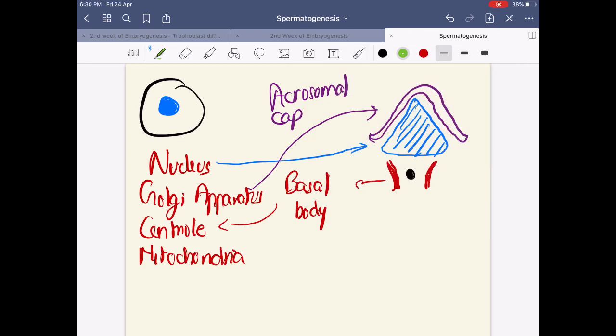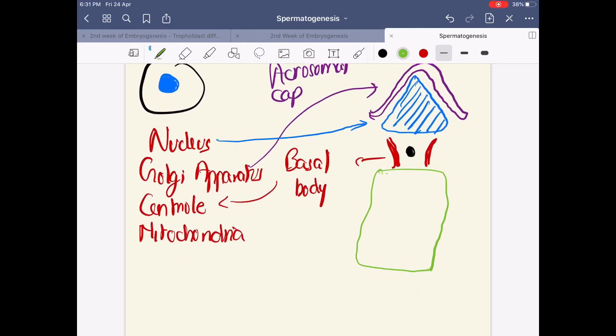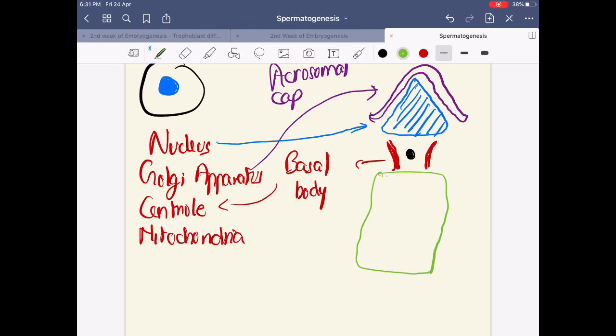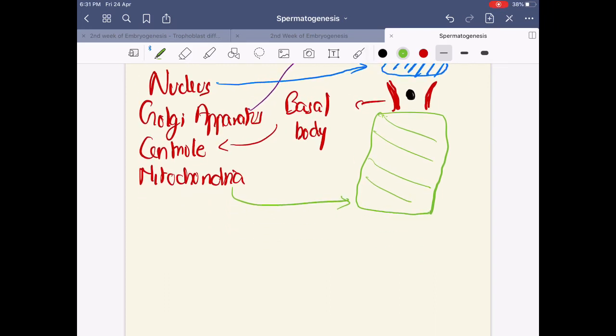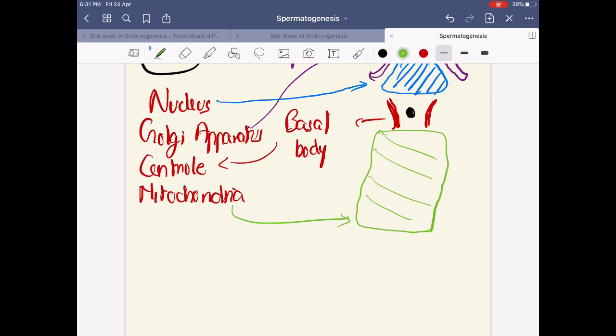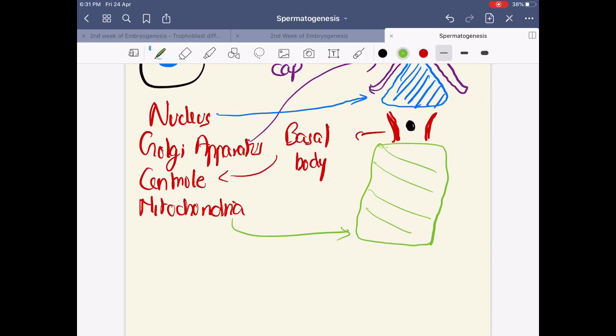The next part is of course the middle piece, the middle piece that I drew here. This is actually a spiral sheath of mitochondria. The mitochondria form the covering over this part. What is this part? This is the middle piece.